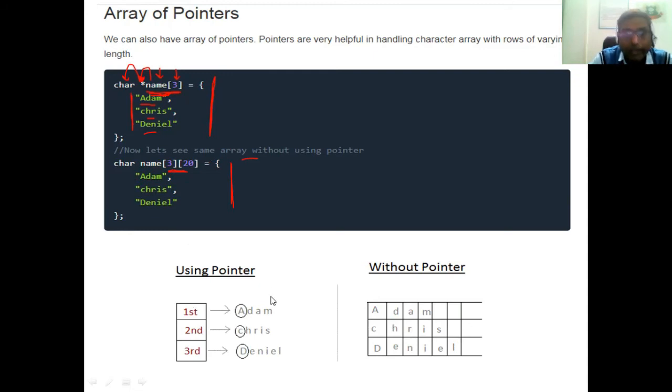So we can see with the help of this diagram, using pointer in this particular example, this star means it is an array of pointers, and the other is without pointer. So what will using pointer look like and what will without pointer look like? In using pointer, we are having 3 spaces or three locations. In every location, we are having a particular value. In the first location, we are having Adam. In the second location, we are having Krish. In the third location, we are having Daniel.